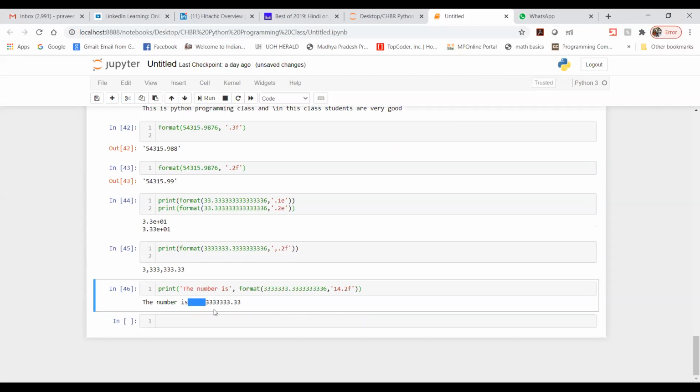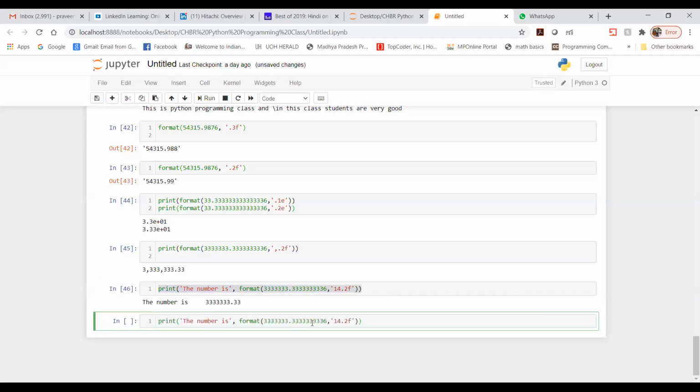Sometimes you don't need the number immediately, you need it after some gap. Suppose you want to print this number here, and the rest quite far away.